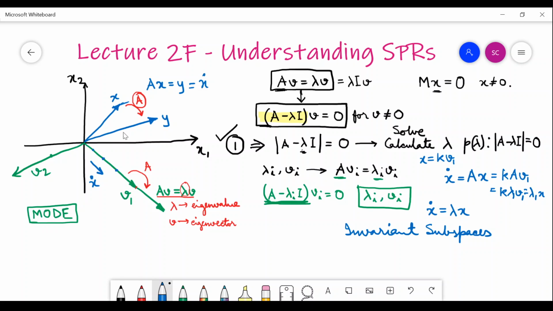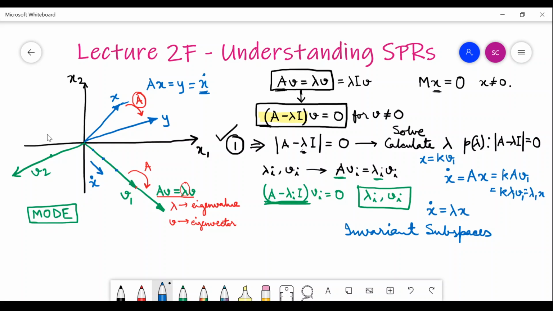However, every vector x dot that is here in this plane can basically be composed of the eigenvectors. In general, in an n-dimensional space, there will be n number of eigenvectors.